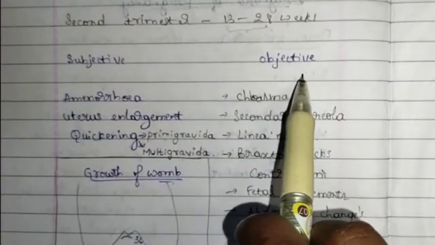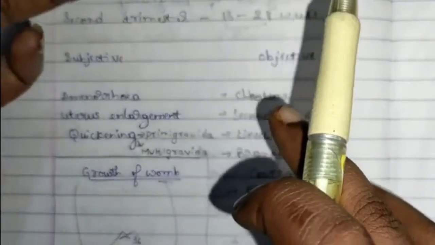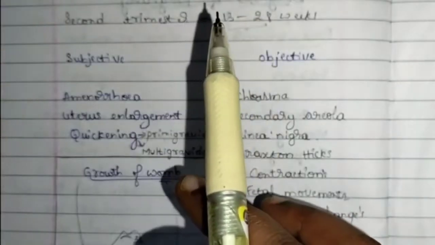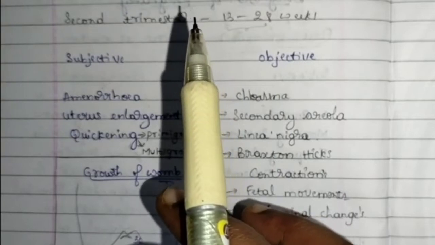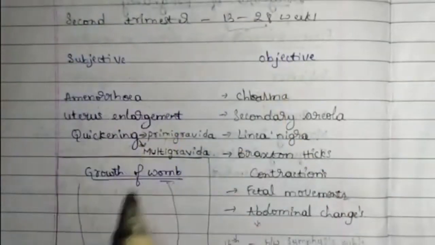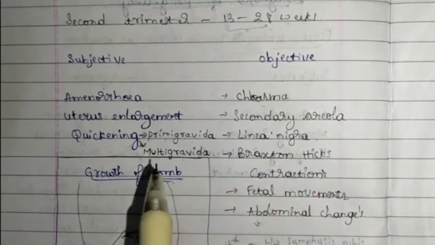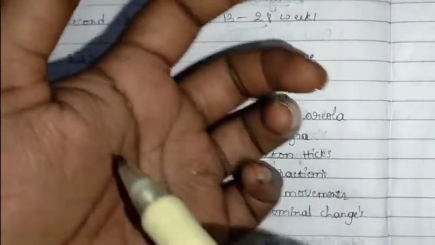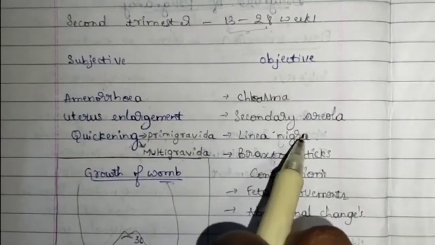Now, objective. In objective, first is chloasma. Chloasma is nothing but the pigmentation around the face. On the face, there are some patchy pigmentations that are brownish or reddish in color. You can see them around the head and forehead. Next, secondary areola. In the first trimester you can see there is a pigmentation around the areola. That pigmentation keeps spreading. There is another circle of pigmentation, and this pigmentation is known as secondary areola.